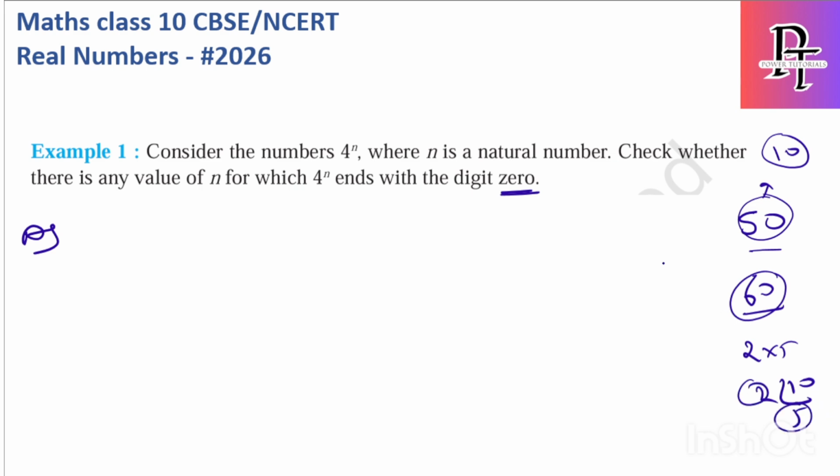Okay, so every number which ends with 0 has to have at least one 2 and one 5 as prime factors.